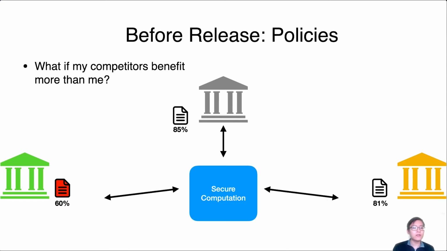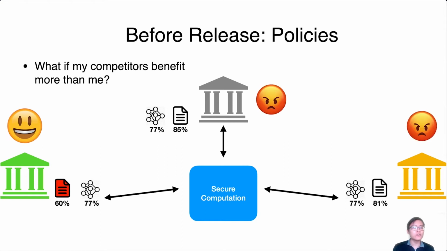Let's say they participate in this collaboration, they provide their data to the secure computation, and receive a model trained over their joint data. And we see that while the green bank benefits from this collaboration, the other two banks do not. Therefore, there needs to be a way for participants like Alice to enforce certain policies within the secure computation so that they're incentivized to participate in the collaboration.